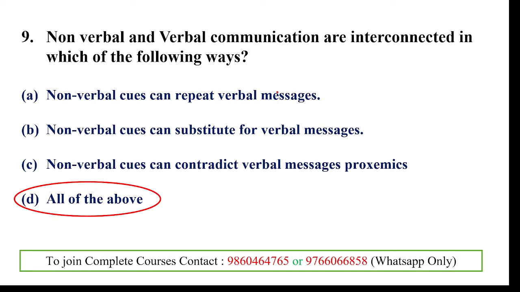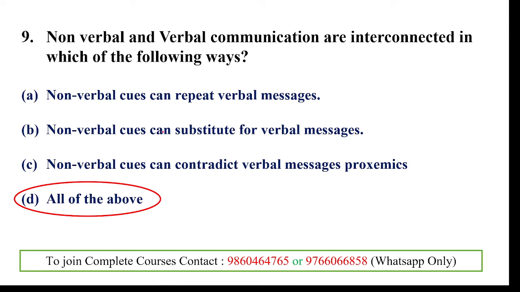You get it? Because sometimes we say yes, and at that time we also nod our head like yes. So the non-verbal clues repeat the verbal message. We say yes, and we also nod our head, and both make the repetition of the verbal message. Clear?